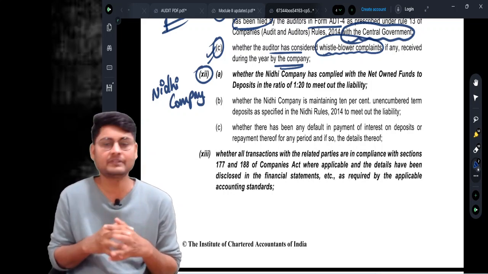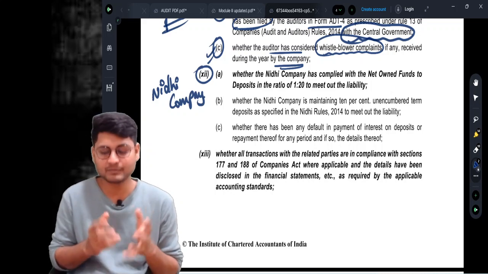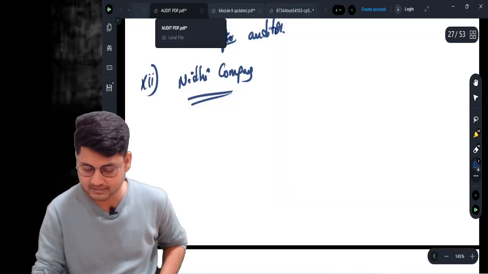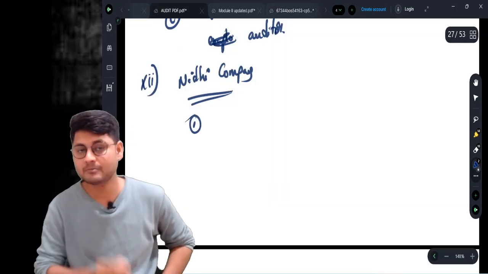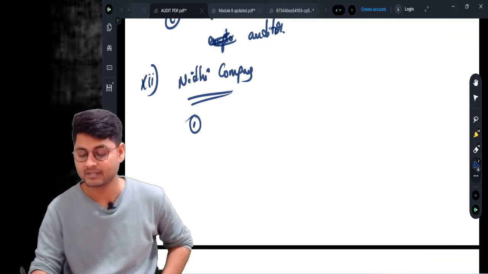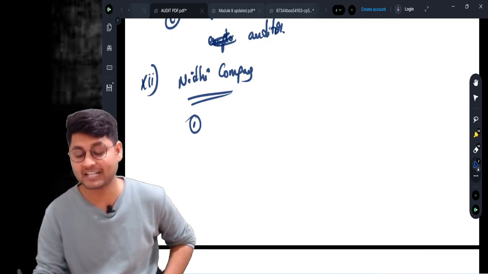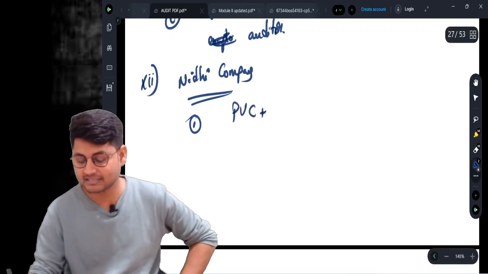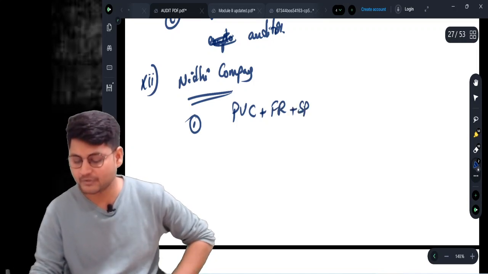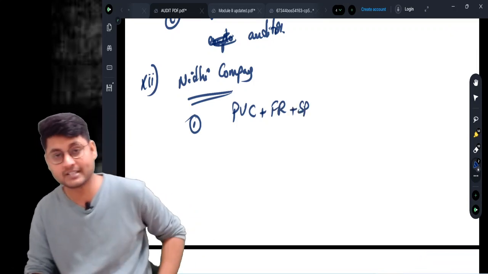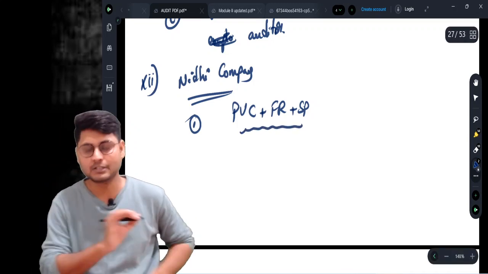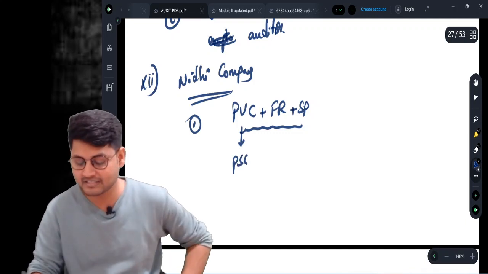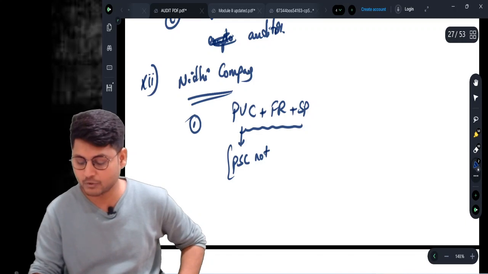Regarding that liquidity, there are two aspects to be considered. Point number 1, the Nidhi company can accept deposits not more than 20 times of net owned funds. What is net owned funds? Net owned funds is nothing but PUC plus free reserves plus securities premium. Preference share capital is not included in PUC for this Nidhi company.